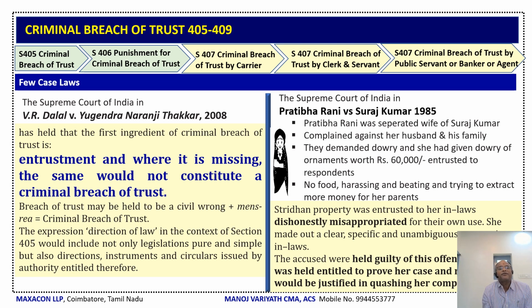If it is missing, that would not constitute criminal breach of trust. Normally, breach of trust is a civil wrong. When it is added with the guilty intention, that is mens rea, then it will constitute criminal breach of trust. The direction of law is not just the law or act; it includes directions, instruments, and circulars issued by authority.